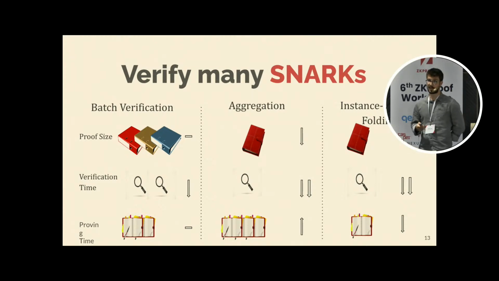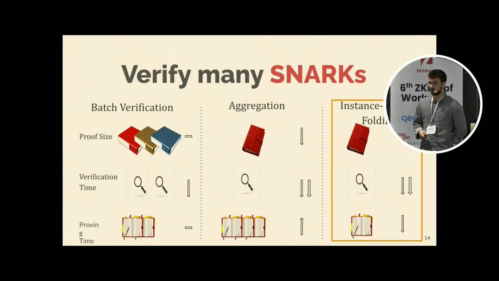This is what is currently used in Filecoin, which reduces the proof size and reduces the verification time a lot, but increases the prover time. Our contribution is this third option of how you could verify many SNARKs efficiently, which is to fold instances and witnesses and prove them in one shot. The advantage is that this would reduce the total prover time.